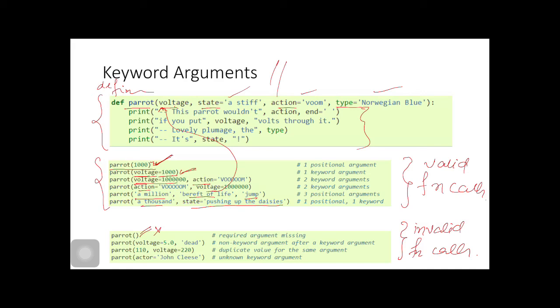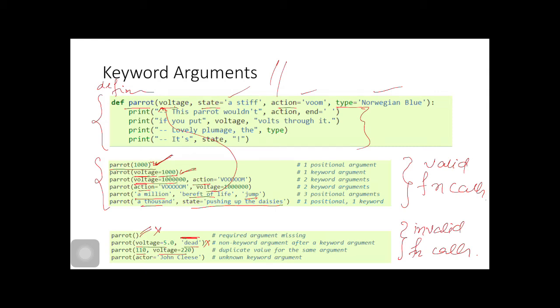This is wrong. Voltage 5.0 and that: what we are doing here is supplying a keyword argument before a positional argument. This is not permissible. We have to supply keyword arguments only after positional arguments have been supplied.